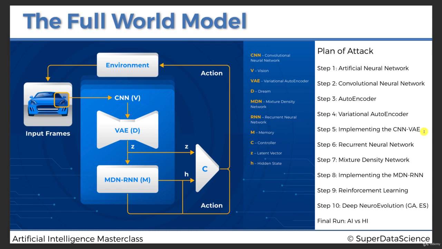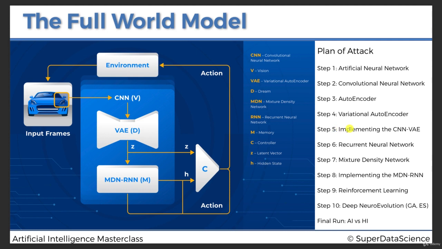Hello and welcome to step 5, implementing the convolutional neural network variational autoencoder, the CNN VAE. And mostly, welcome to the first implementation phase, because indeed, you've just seen in the 4 previous steps the required theory you needed to understand before implementing, of course, the model.